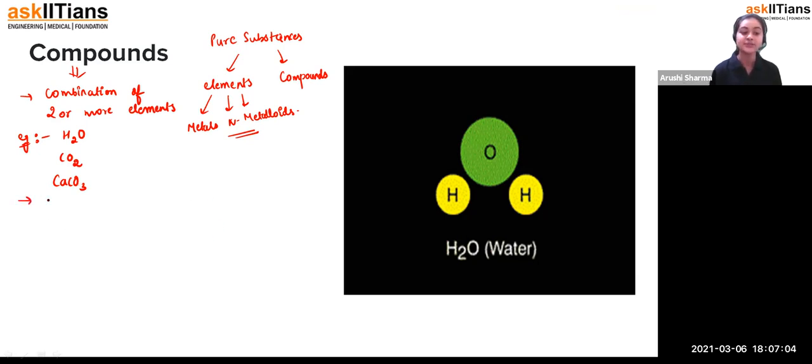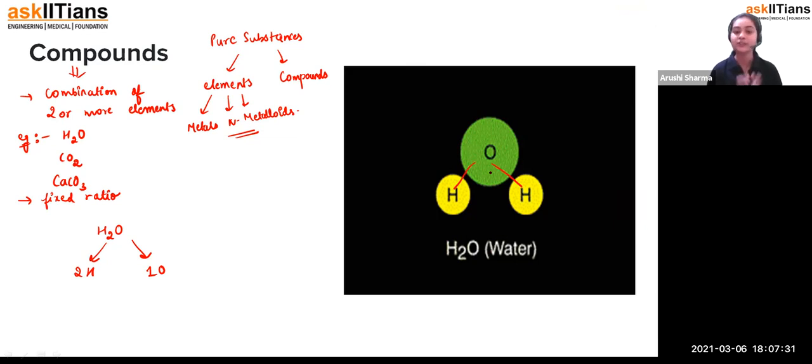So the combination which is going on, it is going on in a fixed ratio. That means, if you see here H2O, in H2O there will be two hydrogen atoms and one oxygen atom. That means to one oxygen atom, two hydrogen atoms are attached, and that is how, student, it is a fixed ratio of H2O, that you can say is 2 is to 1, or 1 is to 2 if you see hydrogen to oxygen or oxygen to hydrogen.